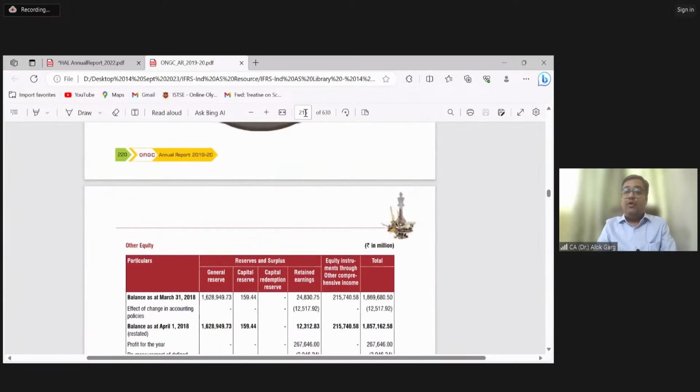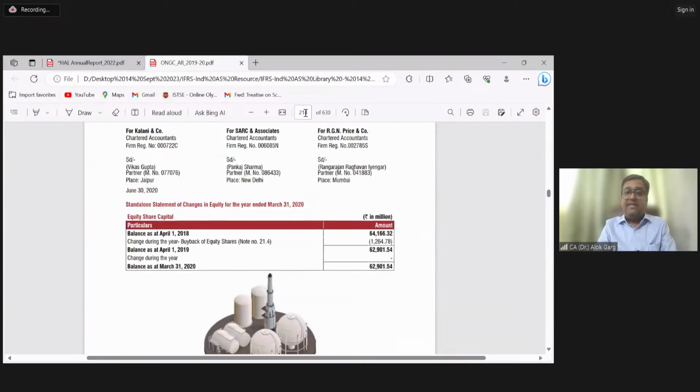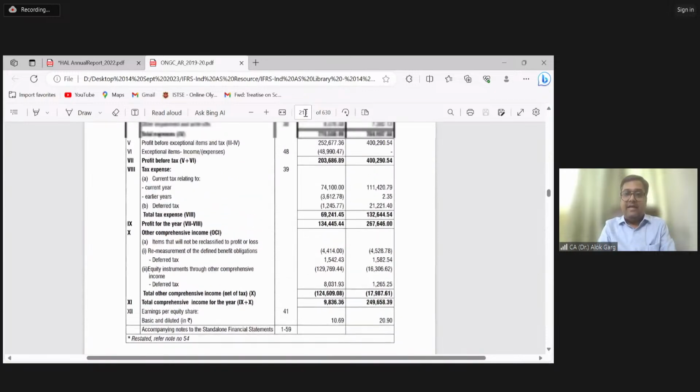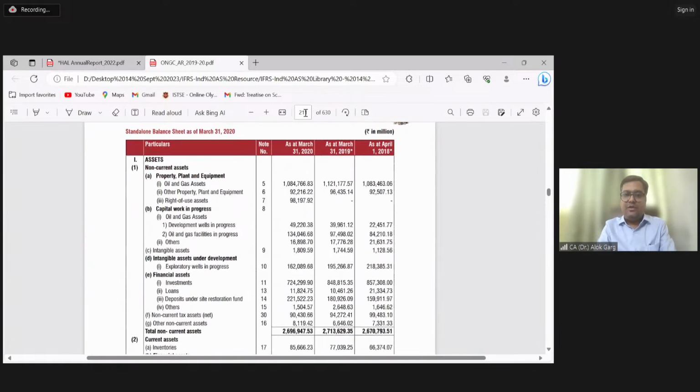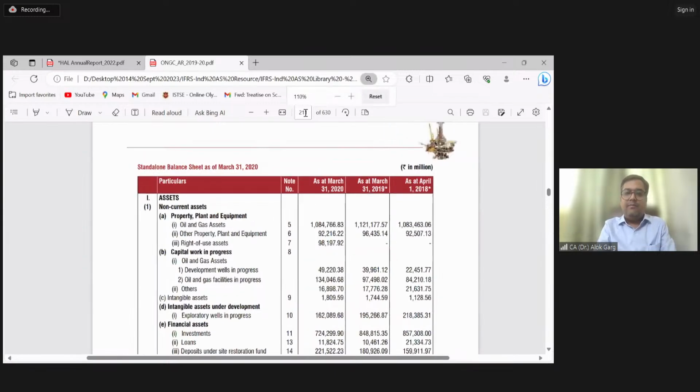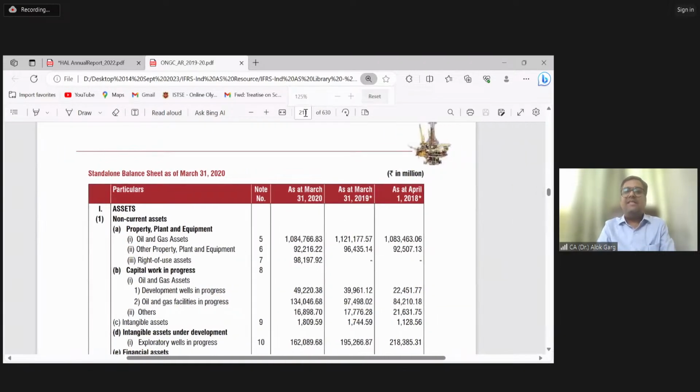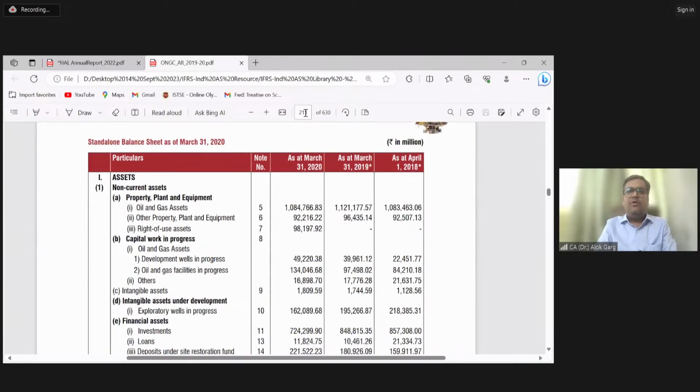So let me show you. ONGC is a Maharatna company. It's a PSU. It's a listed company. And I'll show you, they have given this third balance sheet. Why? Because they have changed the accounting policy. The treatment is same in case of correction of error. You can see 31st March 20 current year, 31st March 2019 last year, and 1st April 2018, opening of the comparative year.